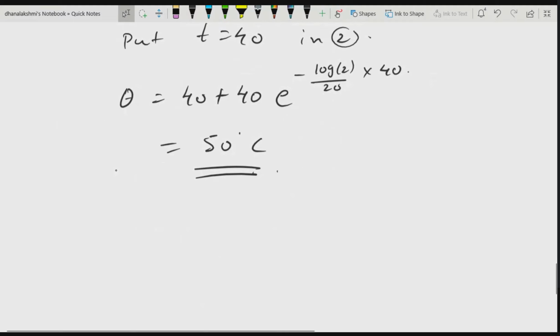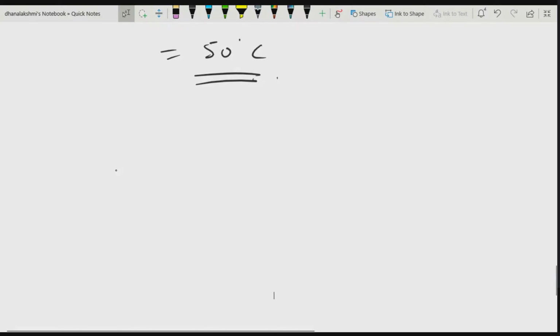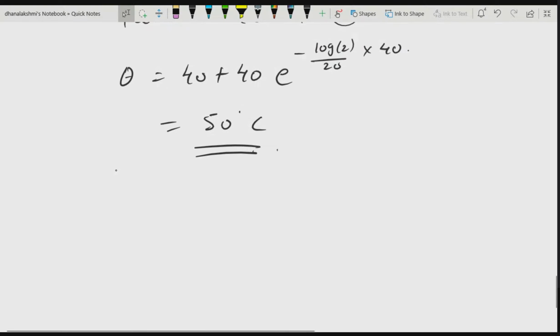Let us solve another problem. Sometimes, as in this example, you need to find the temperature at a certain time. The question can be in reverse order also. That means they may give the temperature and you need to find the time at which the temperature of the body will be a certain value. The same procedure you will follow. Let us solve this question.